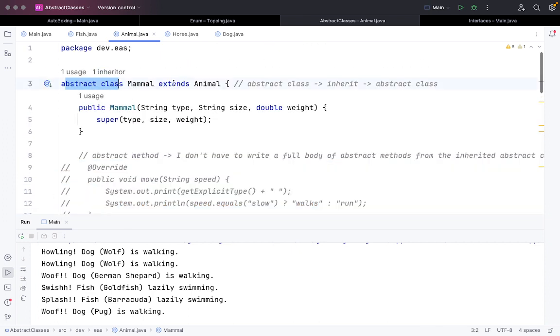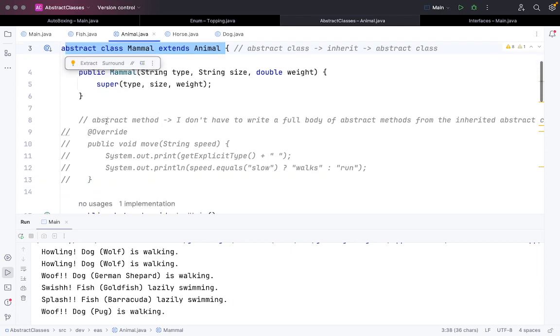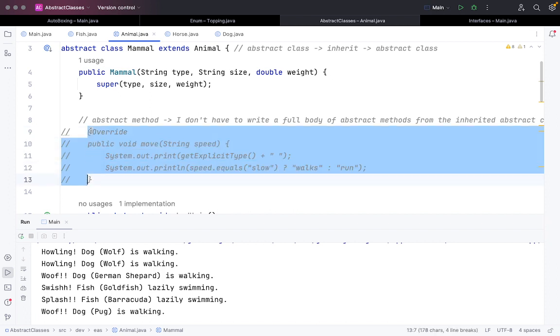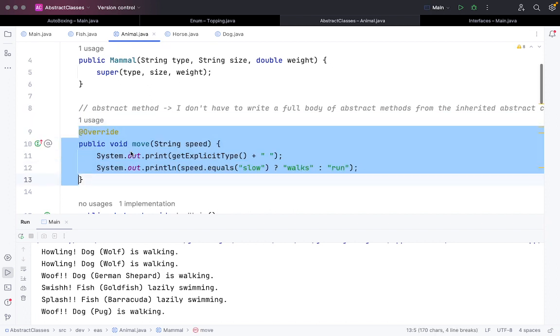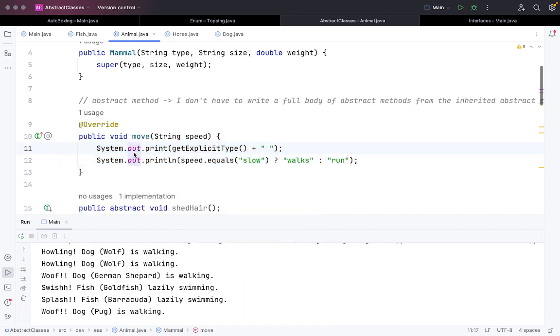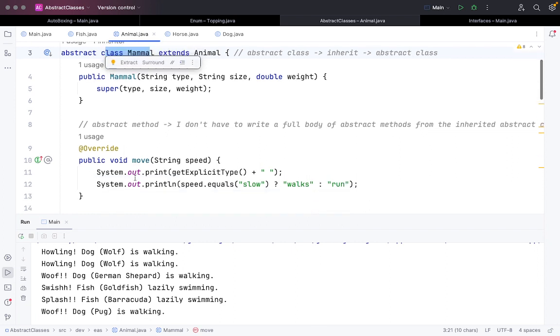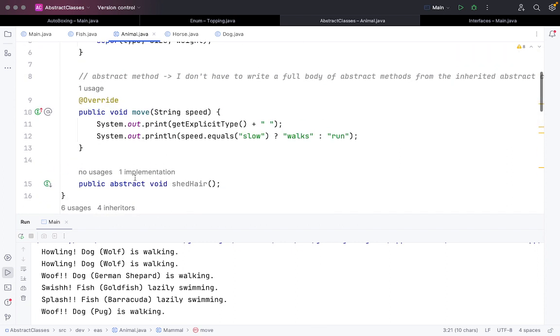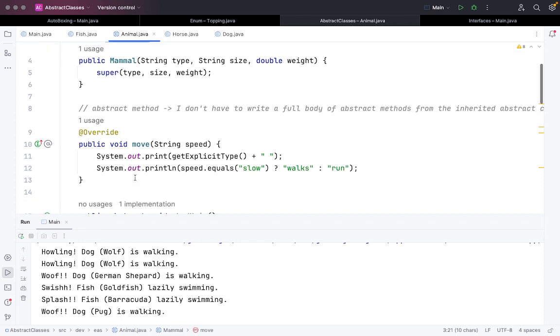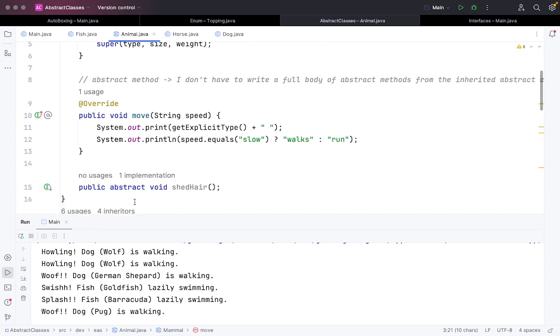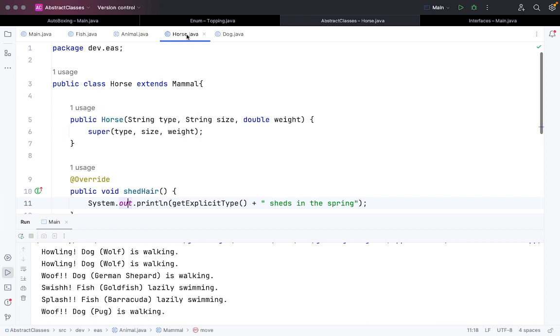Here you can see that I don't get any indication from IntelliJ that this might be an error, but if I do it with dog or fish I might get an error. Since it's an abstract class, there's no compulsion for me to write it, but if I want to, I can write it down. So I have created another abstract class called mammal, which can take the same methods from the animal part, and on top of it, as in the principle of inheritance, I can add a new function as well. In this case I have added the new function called shed. Now, to demonstrate it, let's do it.